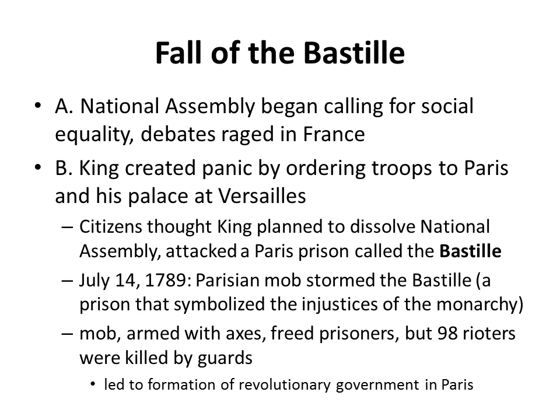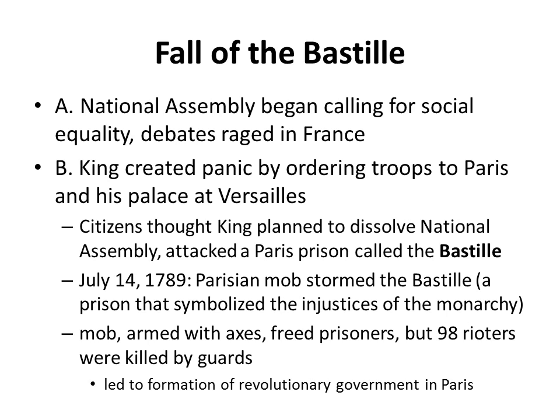The citizens thought with the king moving these troops that he was planning to dissolve the National Assembly, and in their rage they formed a mob or a riot, and they attacked a Paris prison called the Bastille. Now, the Bastille was attacked because it was a symbol of the injustices of the monarchy. When the king didn't like someone and had them thrown in jail, oftentimes they were thrown into the Bastille.